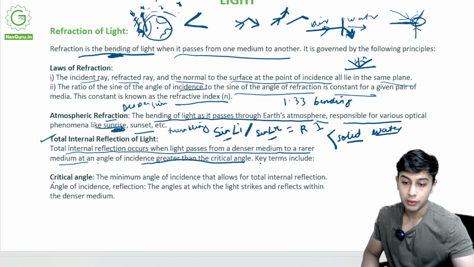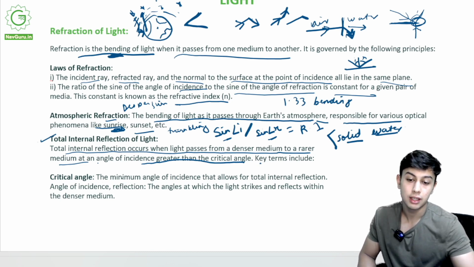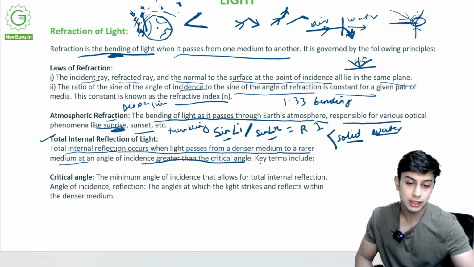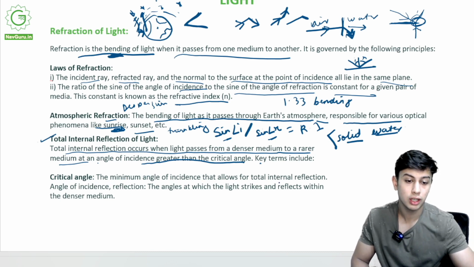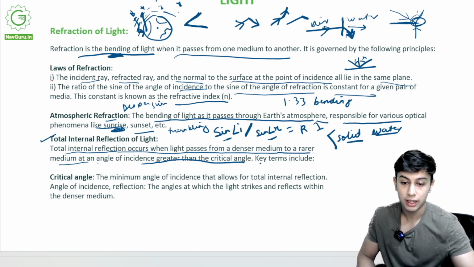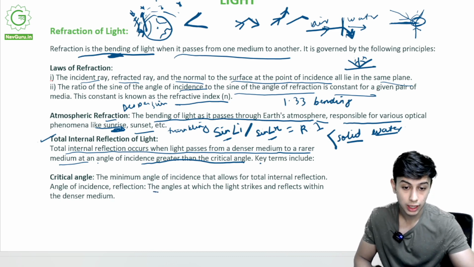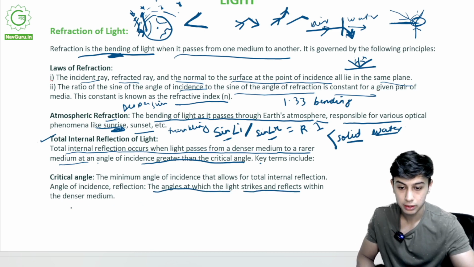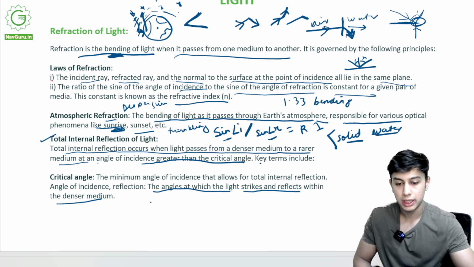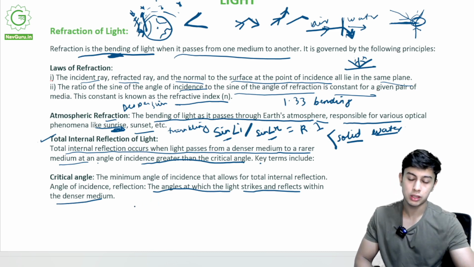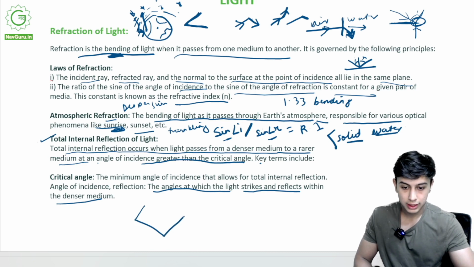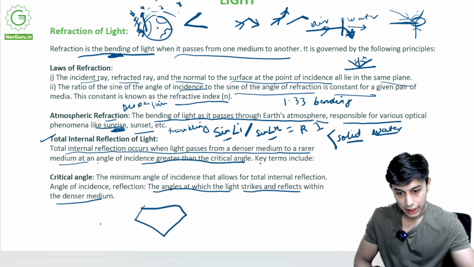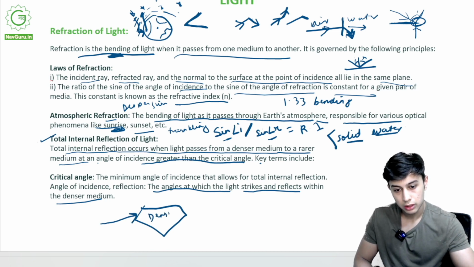Now we come to the critical angle. What is the critical angle? The minimum angle of incidence that allows for total internal reflection. The angle of incidence and reflection are the angles at which light strikes and reflects within the denser medium. Suppose there is a diamond, which is a solid.